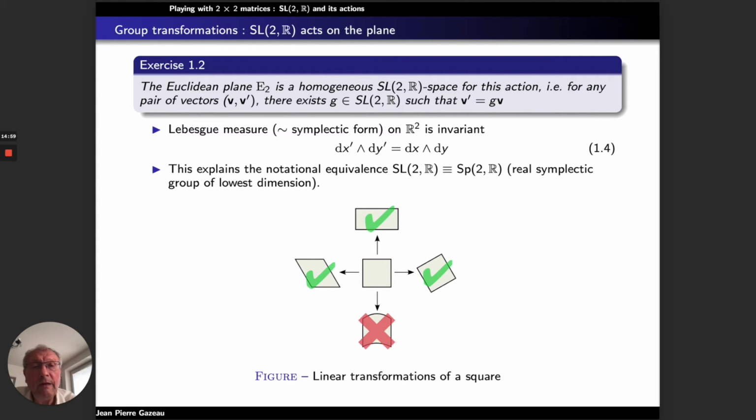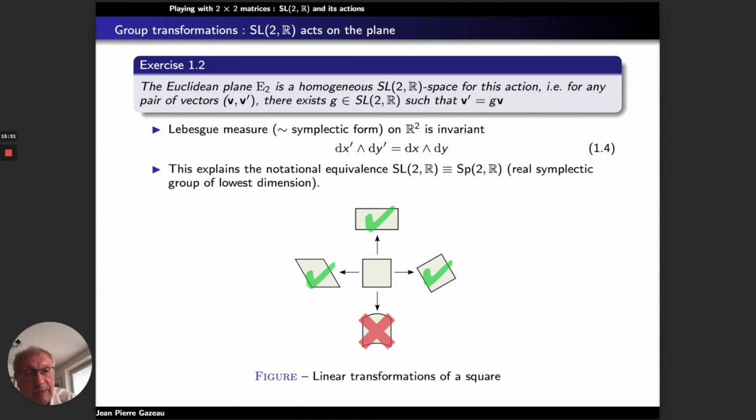Now, under the action of the group SL2R, the Lebesgue measure on R2 is invariant. This Lebesgue measure is also called the symplectic form if you also introduce the orientation, of course, of the infinitesimal area.